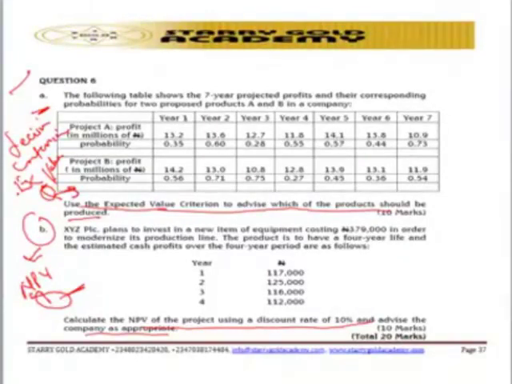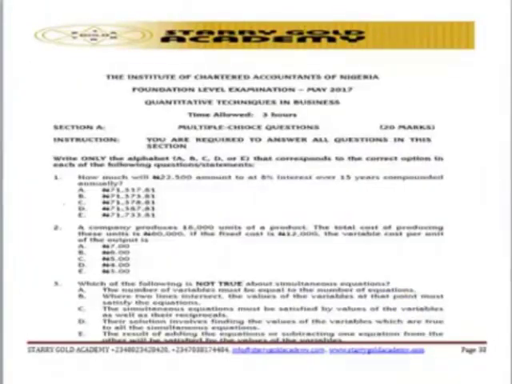So let's move on to the next diet, which is the May 2017 diet. Let's look at what they are trying to give us. We are starting with the Institute of Chartered Accountants of Nigeria Foundation Level Examination, May 2017, Quantitative Techniques in Business. Time allowed is 3 hours.